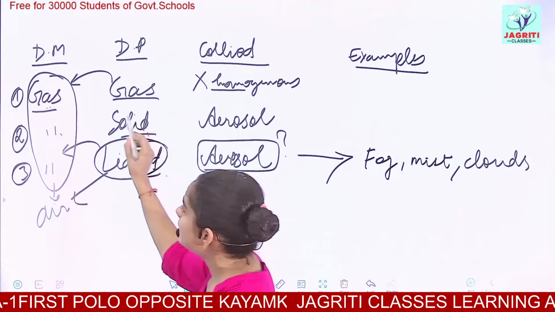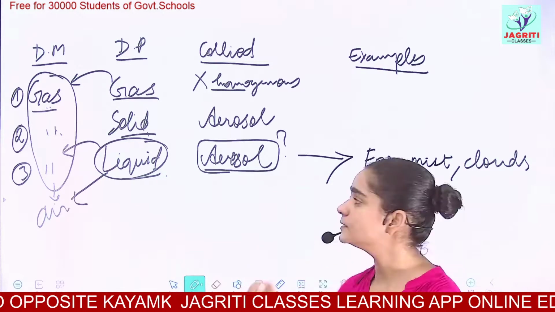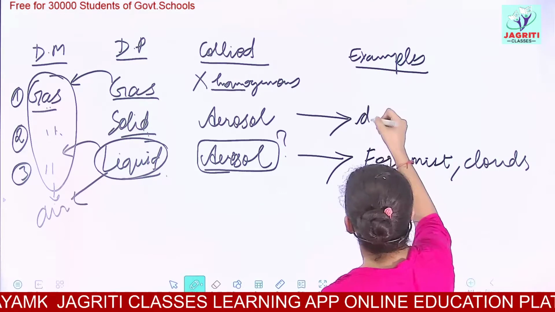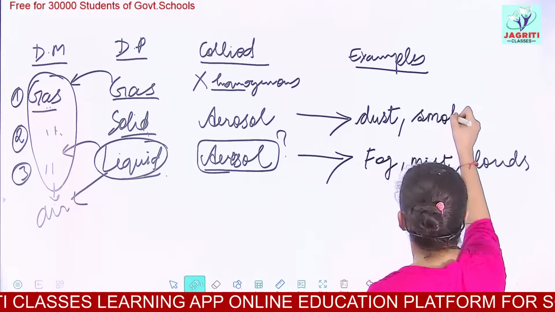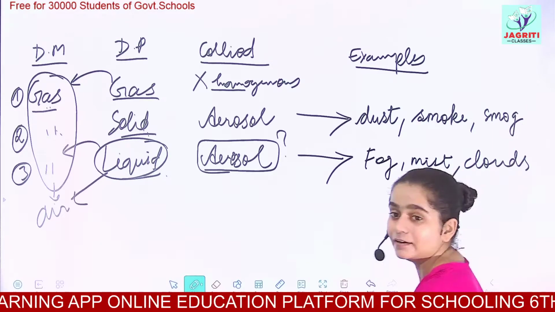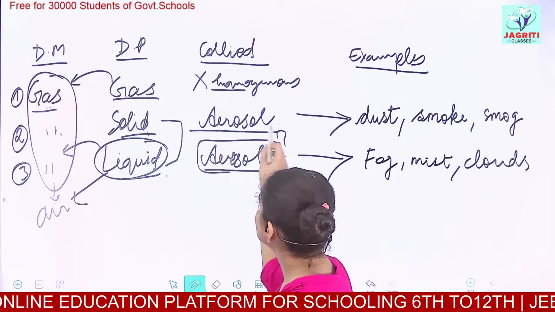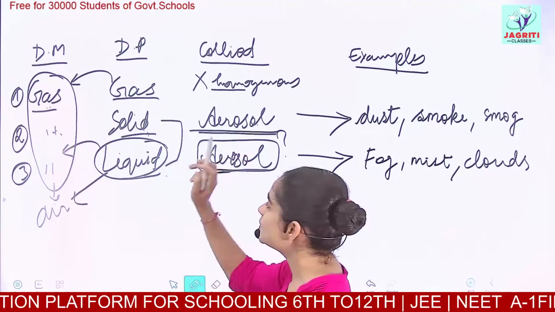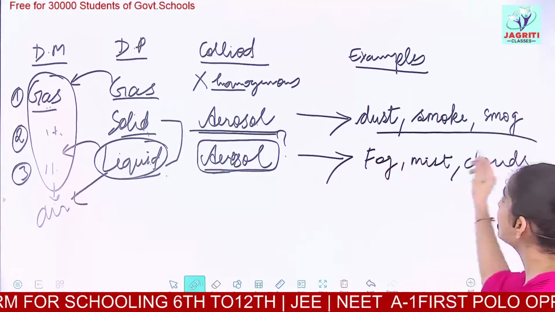For the solids dissolved in air, we have the pollutants, the particles. So the examples can be the dust particles present in air, or the smoke present in the air. So these are the colloidal solutions. You should know their perfect names. That is, solid in gas is called aerosol, and liquid in gas is also known as aerosol. But the examples are quite different.